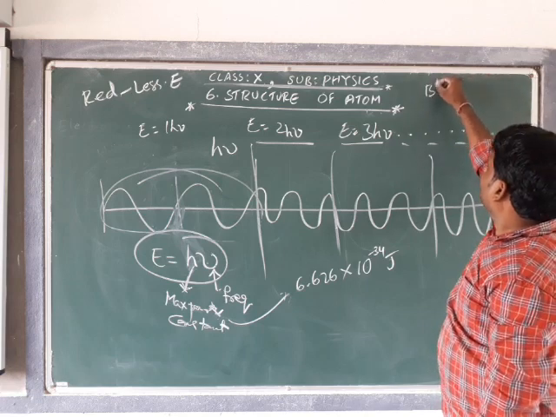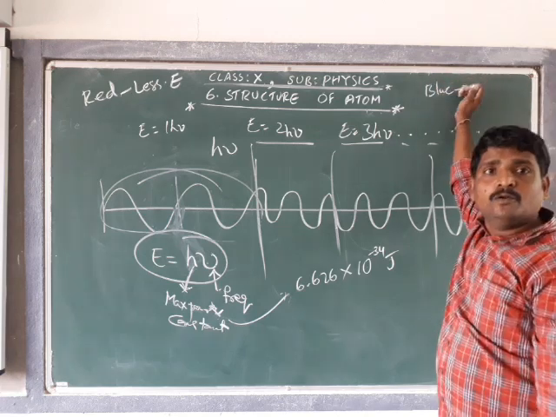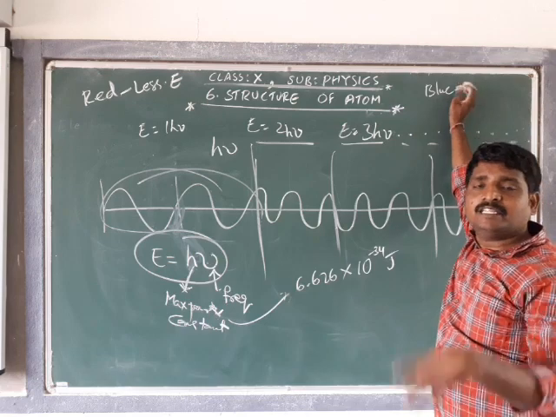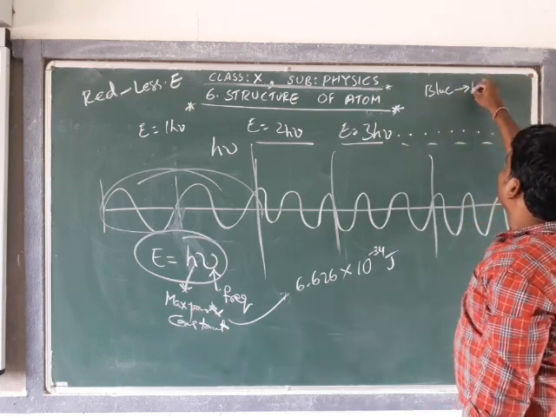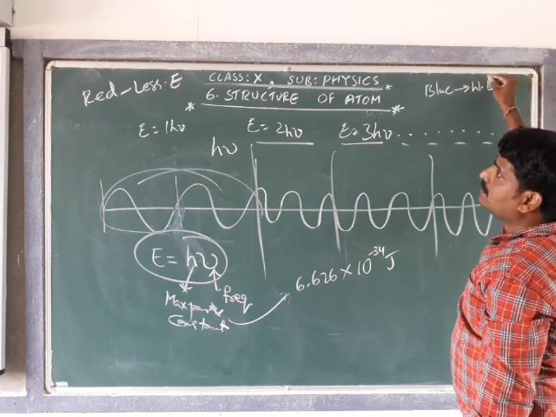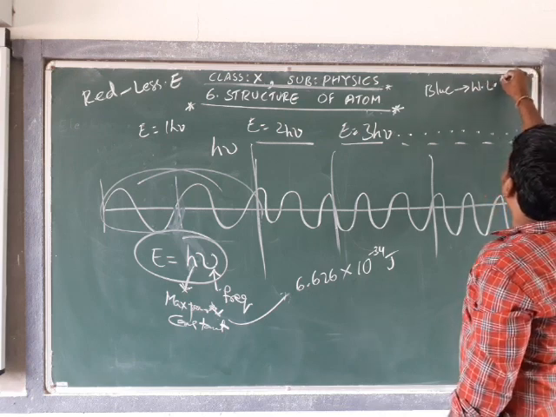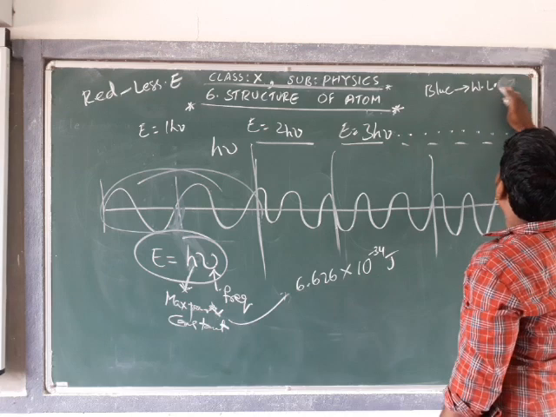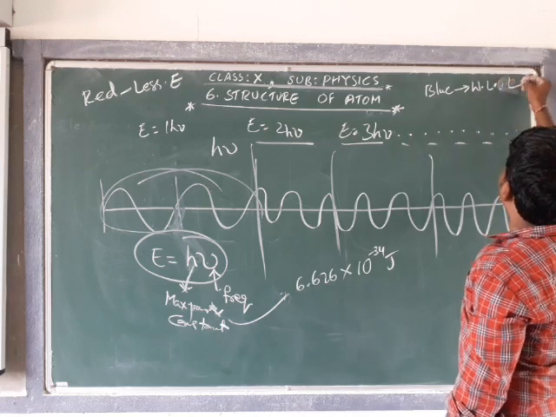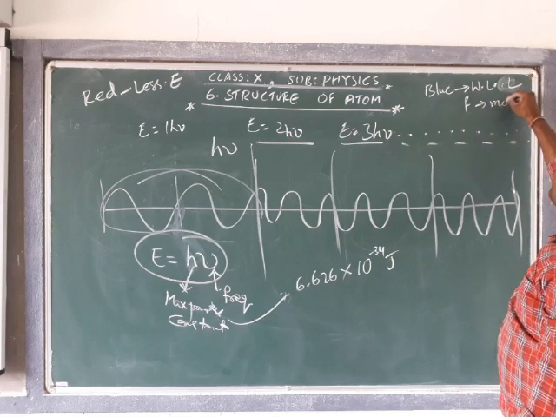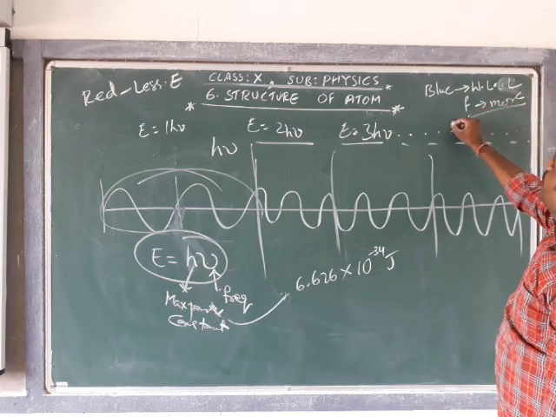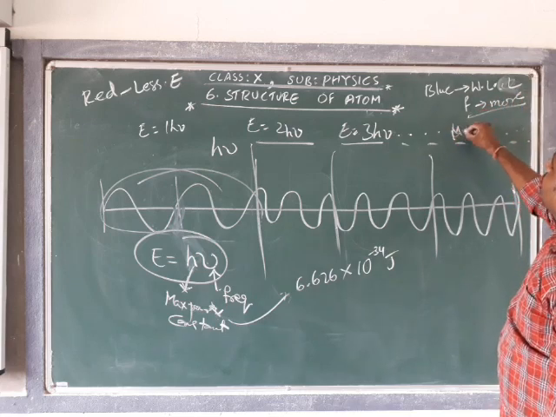The blue color has more energy because its wavelength is less. As the wavelength is less, frequency will be more, and as the frequency is more, energy will be more.